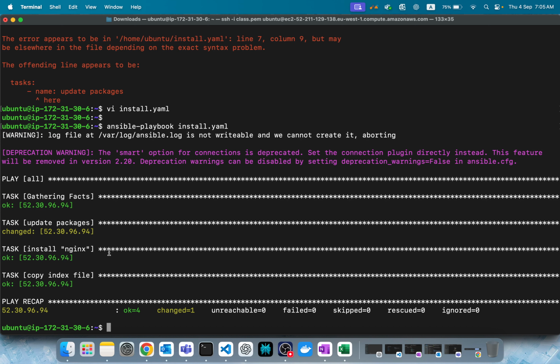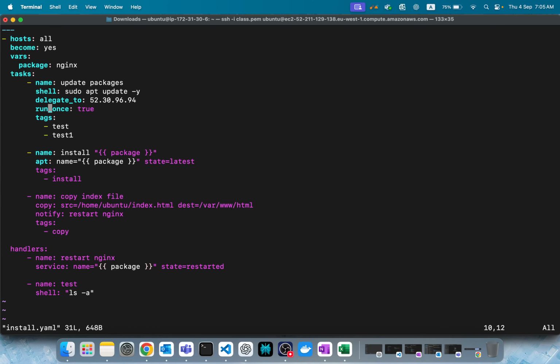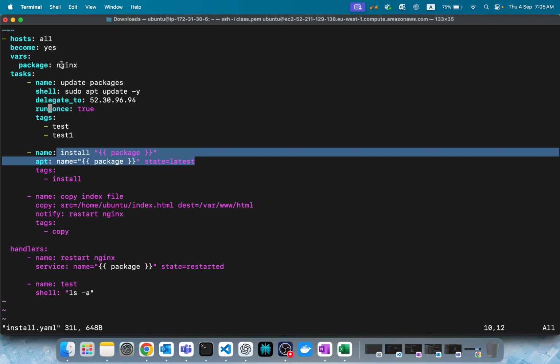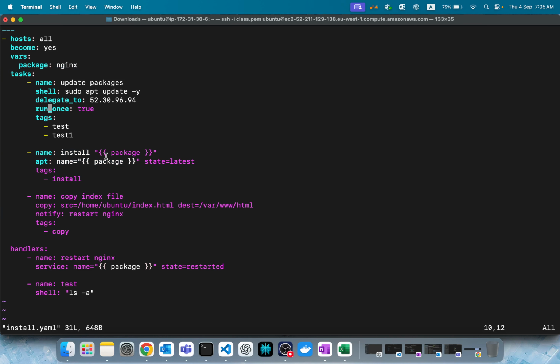So maybe next thing will be, let's say you have, yeah, let's open it first. So you have this install task, right? Install task is there, okay? I want to install one package. Now I want to install one more package, like maybe Nginx and some other thing. Let's say a basic thing, curl or wget, whichever the package. Forget about the package, but I want to install one more package. How do you do it as of now?